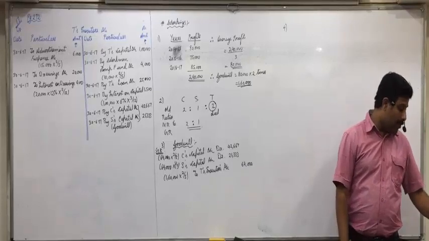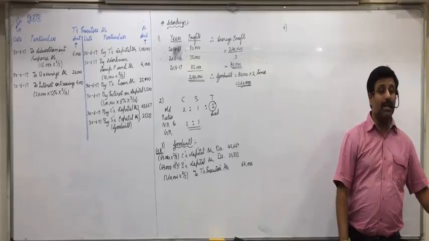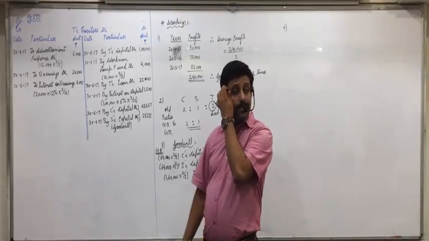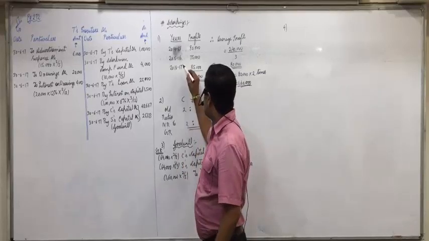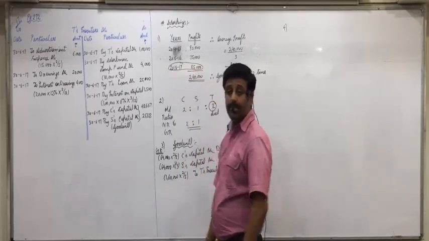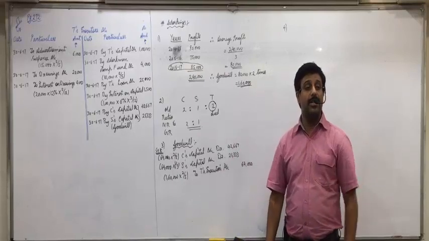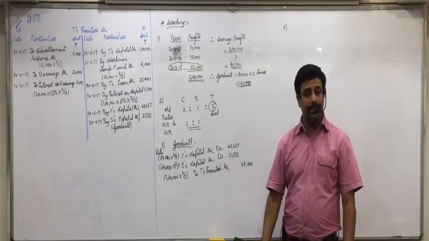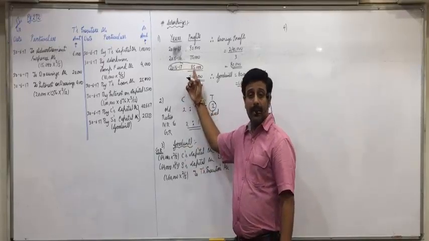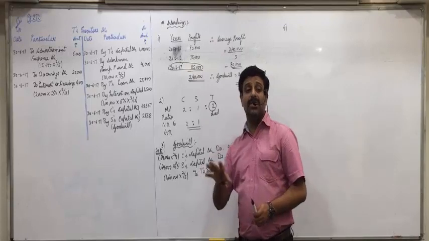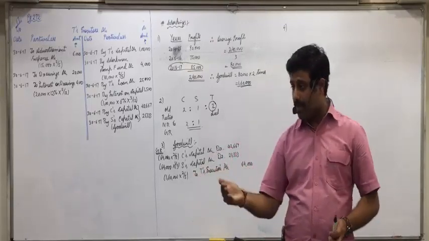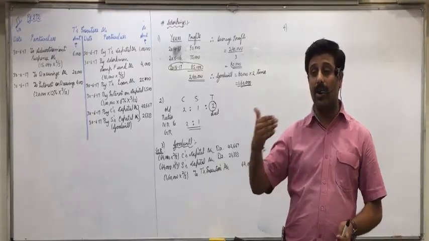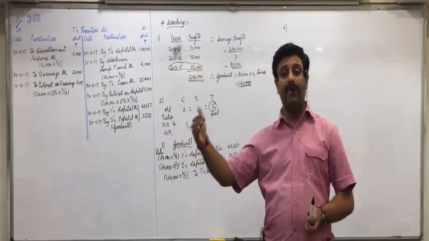Here it is given, profit share to be given on the basis of profit of previous year. What is the profit of previous year? 85,000. Yes, previous year's profit is this 85,000. The balance sheet is on which date? 31/3/17. So previous year is 16 to 17. Here they say we assume on the basis of previous year's profit, meaning this year is not yet over. So we assume that last year we earned 85,000, so the current year also we will be able to earn 85,000.